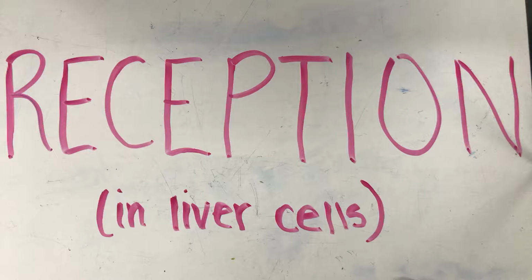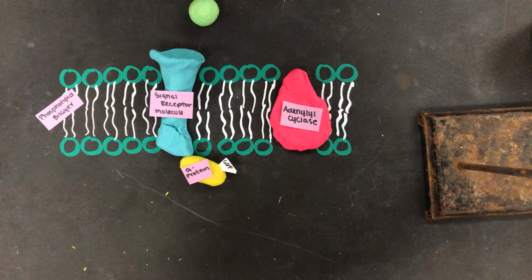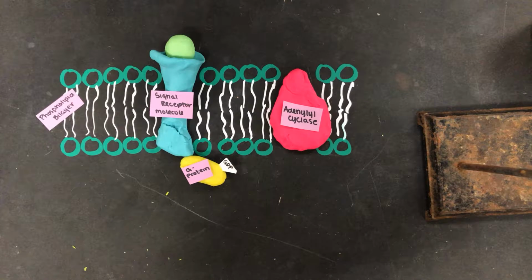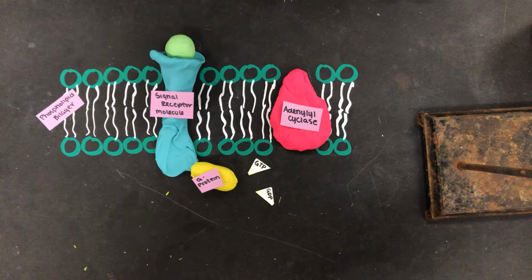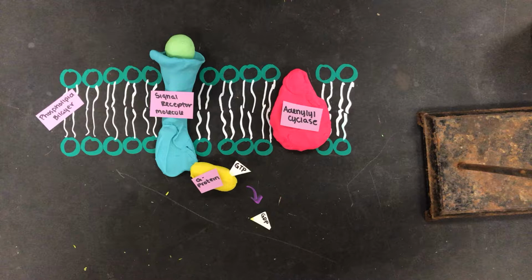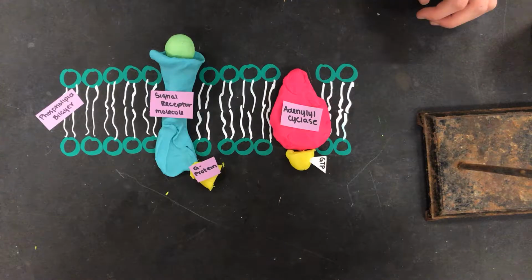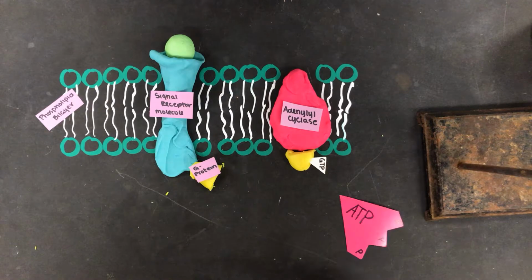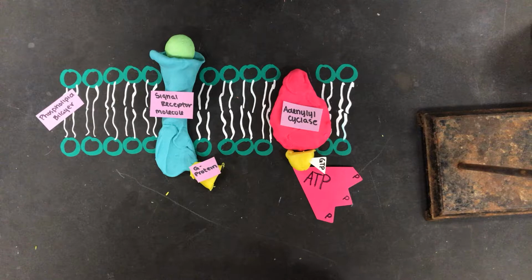The protein-based ligand binds to a transmembrane receptor. This triggers the receptor to undergo a conformational change. The G protein, which is attached to the receptor, releases GDP and takes up GTP to activate. The G protein then splits into two parts, where the active part with the GTP goes and binds to adenylyl cyclase. The now activated adenylyl cyclase converts ATP to cyclic AMP, which acts as a second messenger.